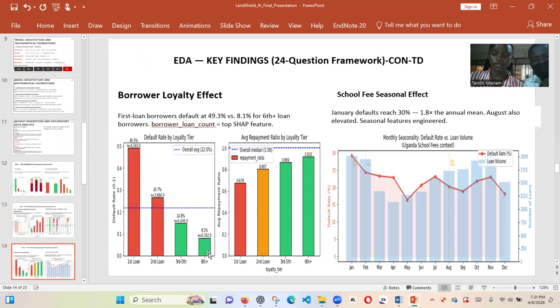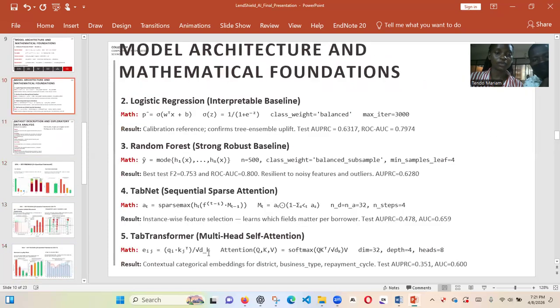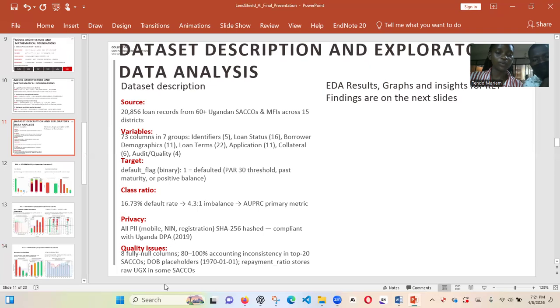And on the quality issues, we majorly looked at the fact that 88 columns were fully null, and this leads us to 80 to 100% accounting inconsistency in the top 20 SACCOs. The EDA results are in the next slides.